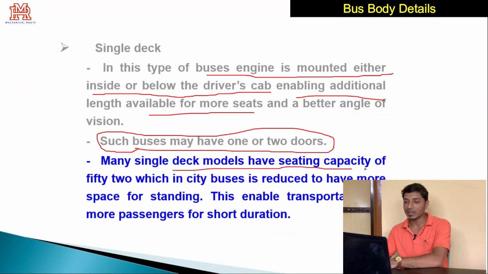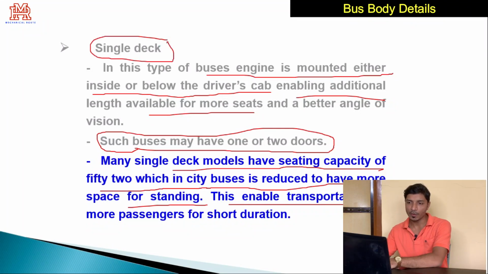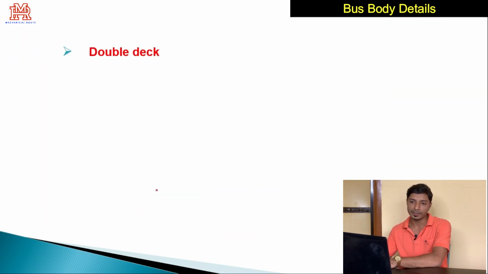Many single deck models have a seating capacity of 52, which in city buses is reduced to have more space for standing. This enables transportation. So again, in single deck the number of seats accommodated differs according to the application, whether it is a city bus or a suburban bus.